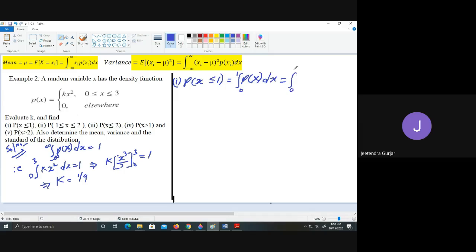So substitute the values now. Integration from 0 to 1 of k x square dx. You can just calculate in the calculator.